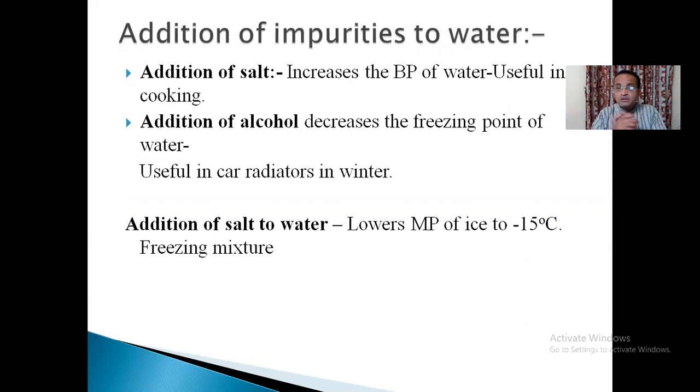So you will have to supply more heat, and when you are supplying more and more heat, the food will get cooked very easily, very nicely. So that is why many times we add salt for cooking food, so that the boiling point increases and the food gets cooked very nicely.